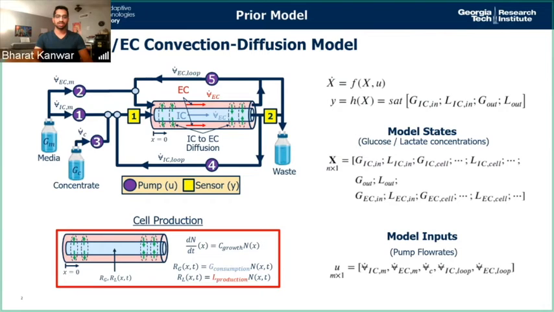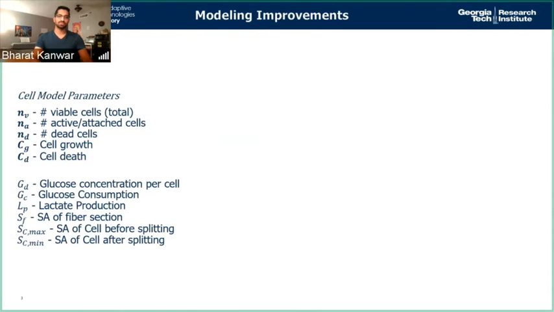Now, we want to come up with a more complex model that captures the actual cell growth dynamics by not just counting the number of cells, but also differentiating between active and dead cells, where active cells are the ones that are actually able to double, and dead cells are dead. And we will track these different growth rates as a function of time. So we will have these as time-varying parameters instead of fixed parameters.